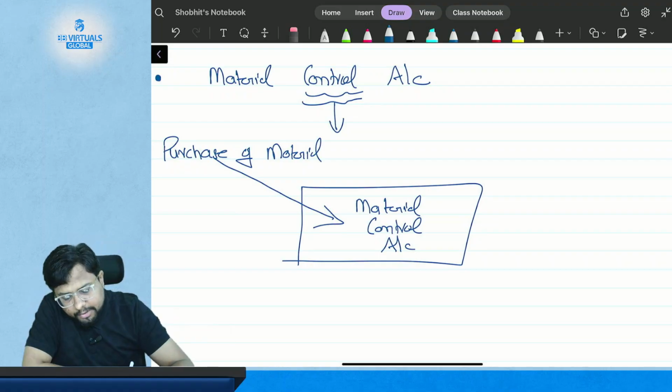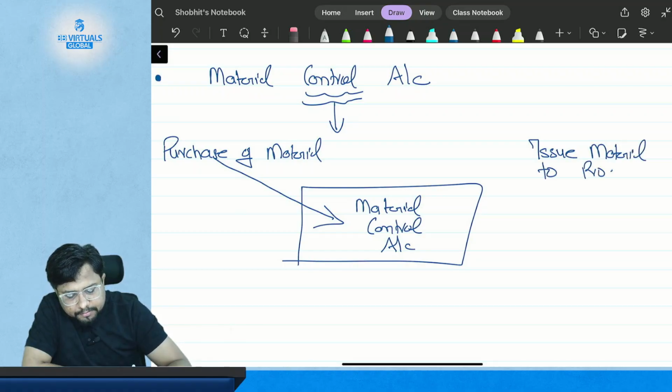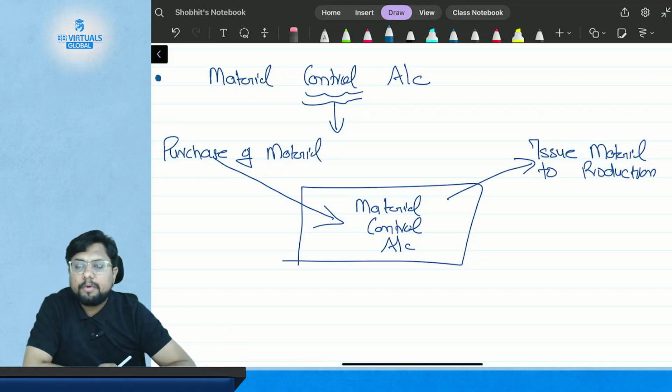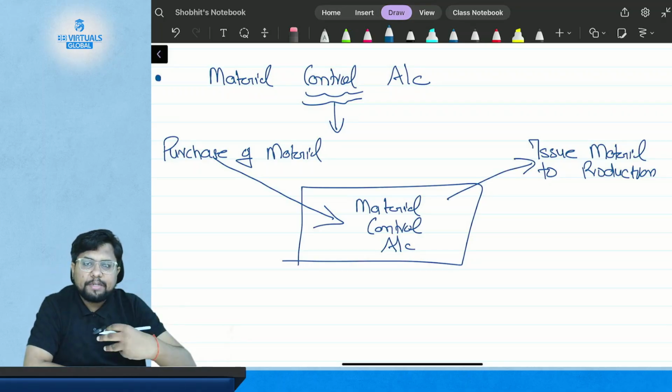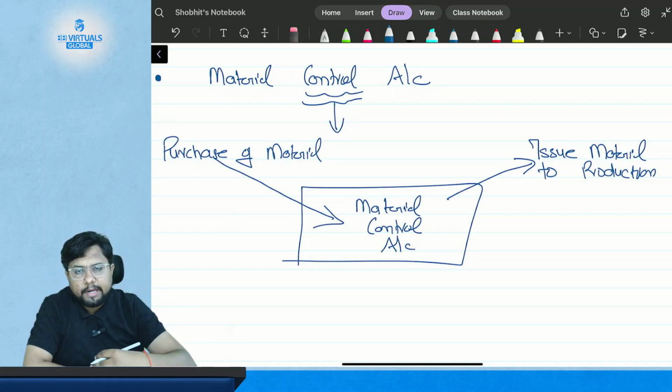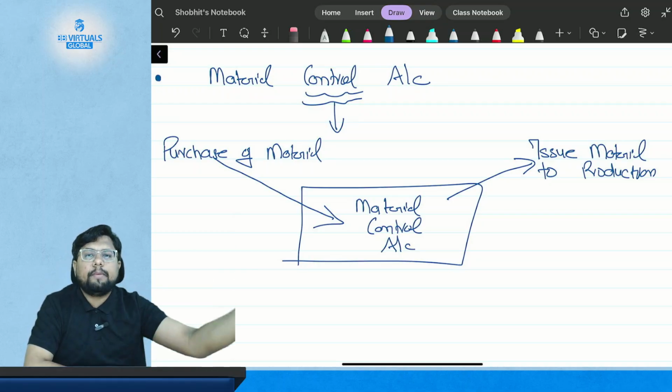And when you issue material to production, it will go out from here. So when you purchase the material, it will be in. When you issue the material, it will be out.